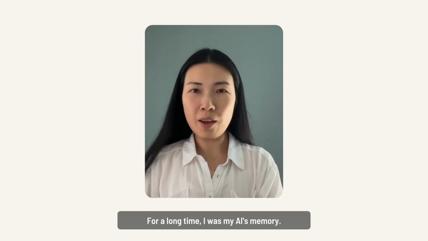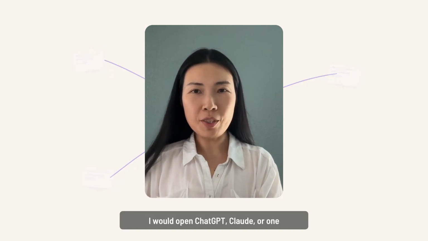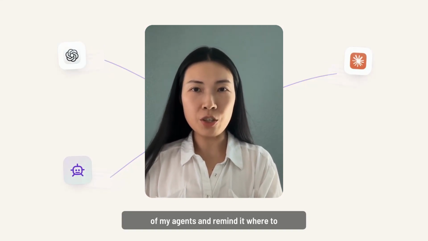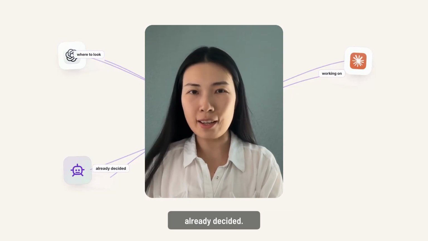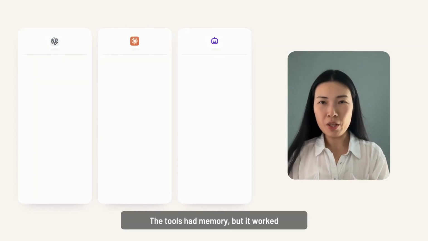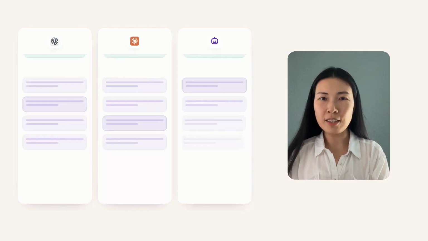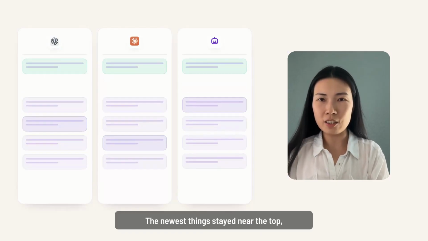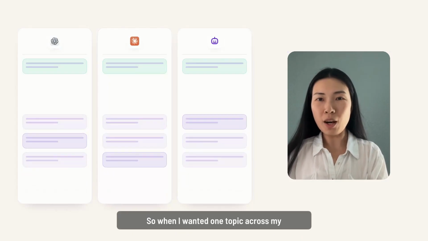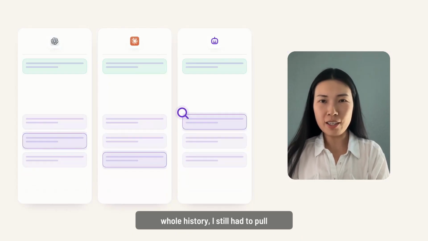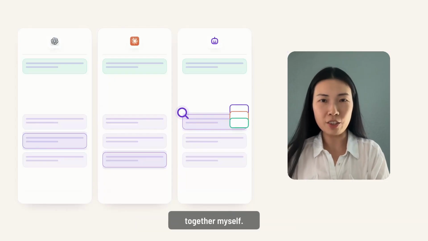For a long time, I was my AI's memory. I would open ChatGPT, Claude, or one of my agents and remind it where to look, what I was working on, and what we had already decided. The tools had memory, but it worked like a running log. The newest things stayed near the top, and the older context kept sliding further away.